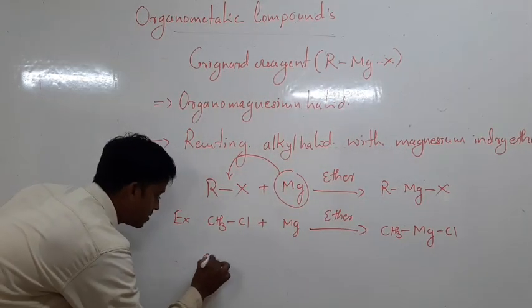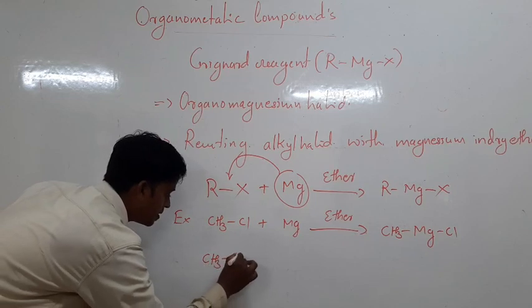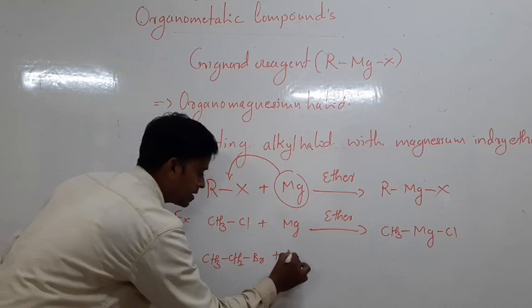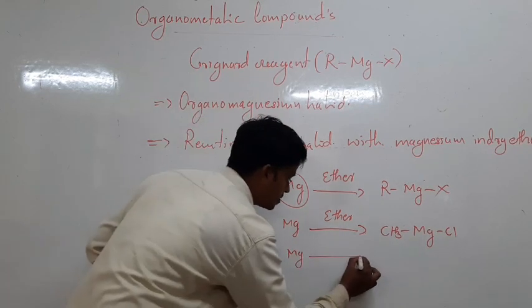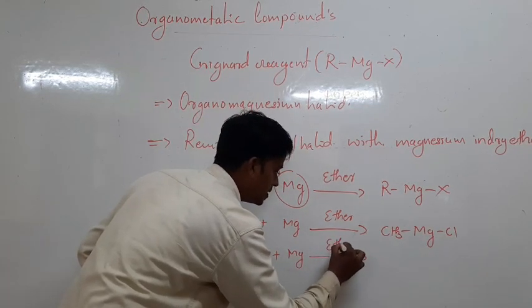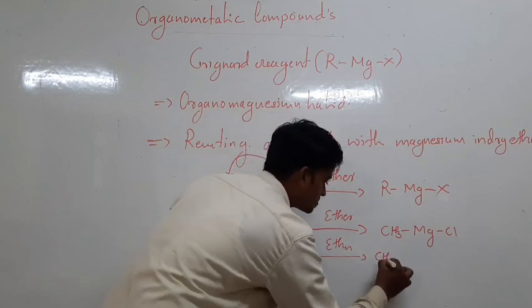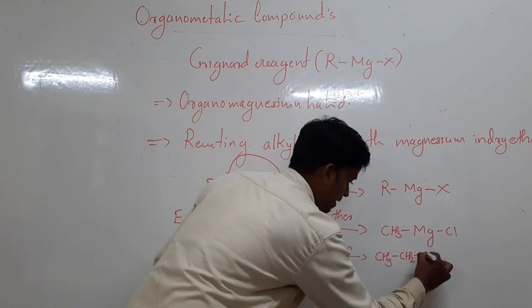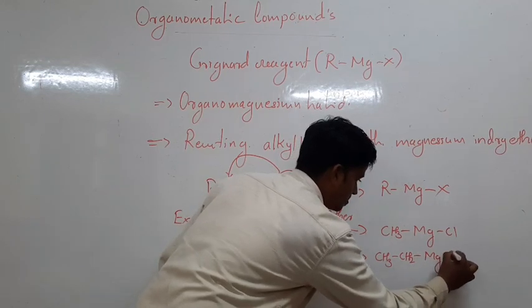If you react ethyl bromide with magnesium in ether medium, it gives ethyl magnesium bromide.